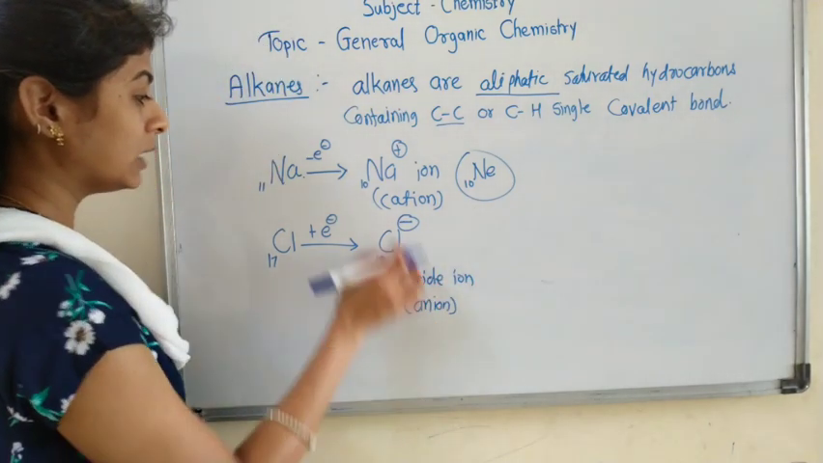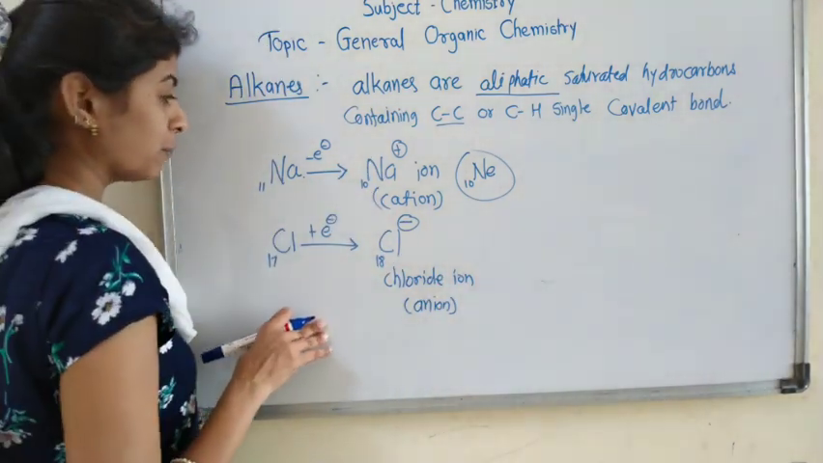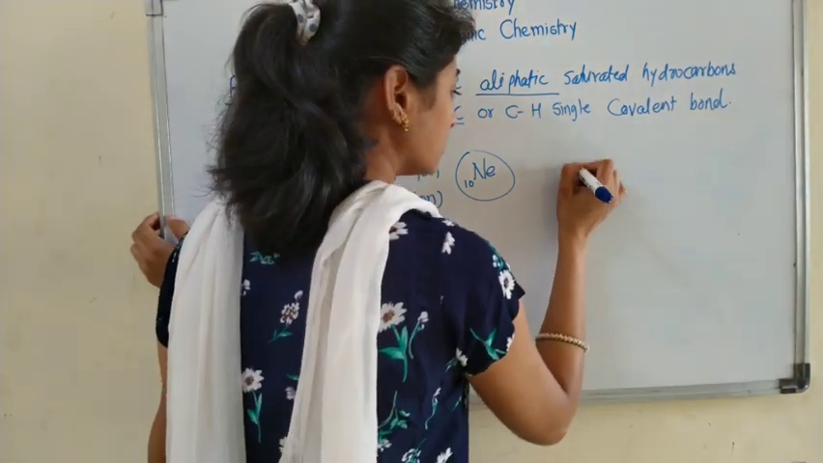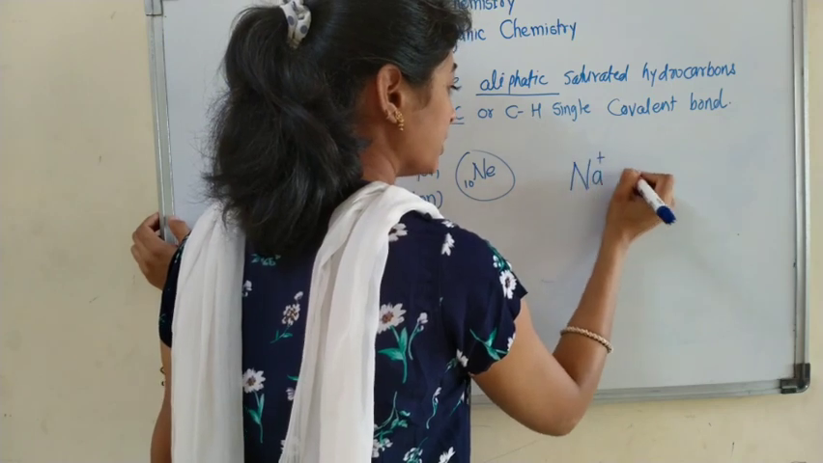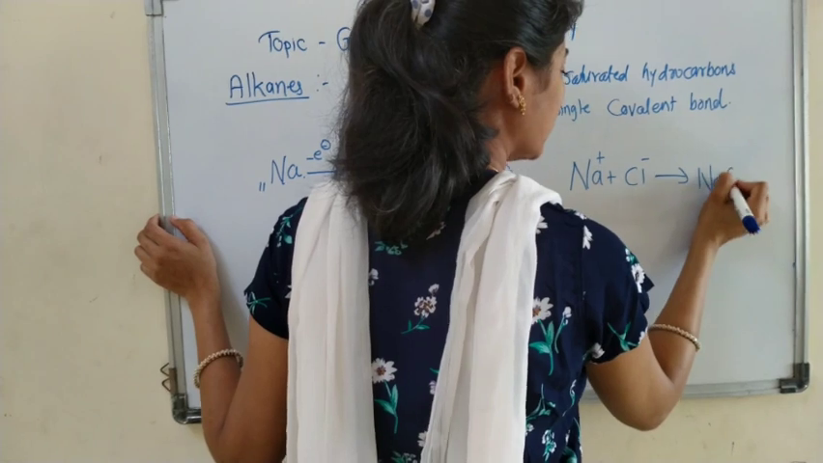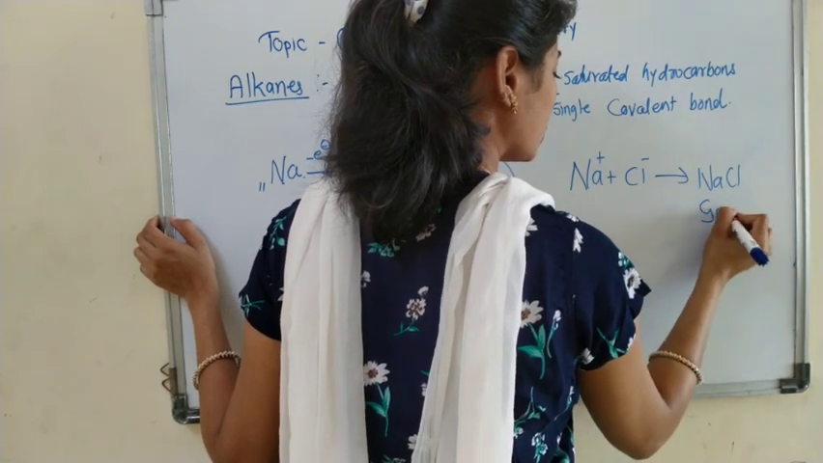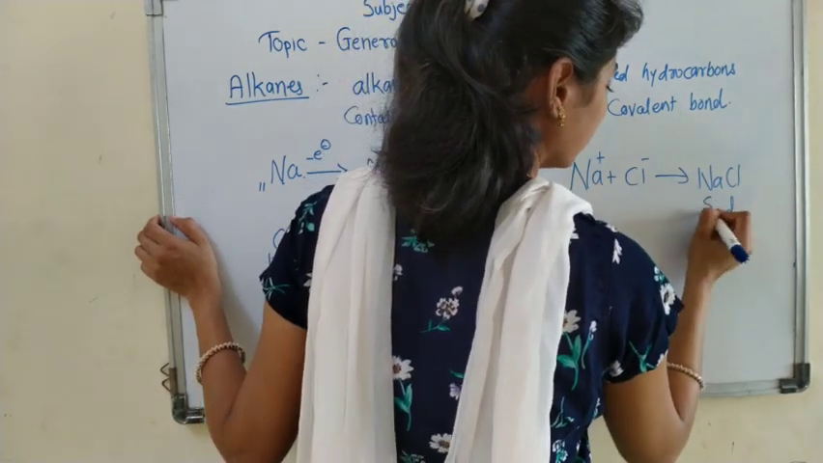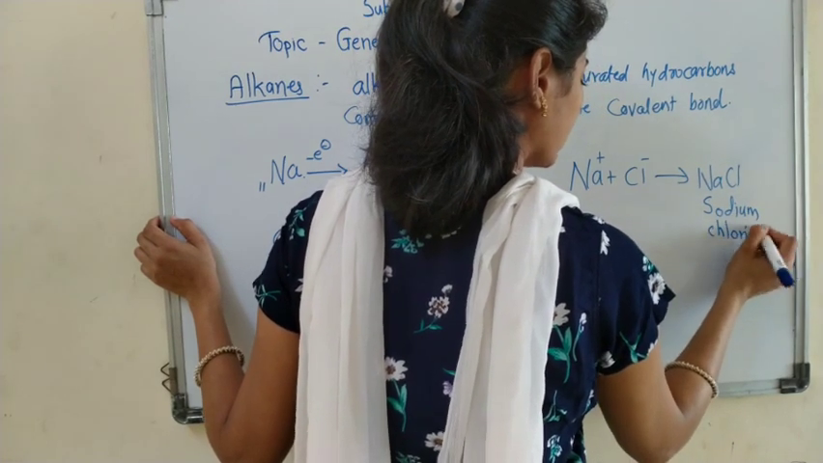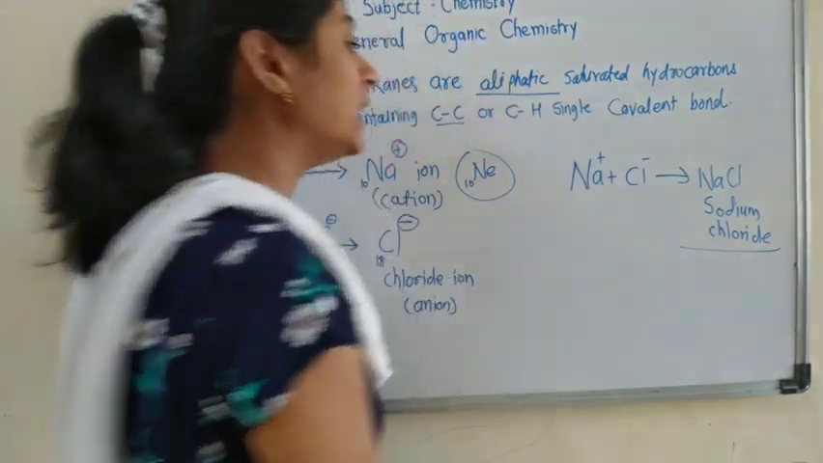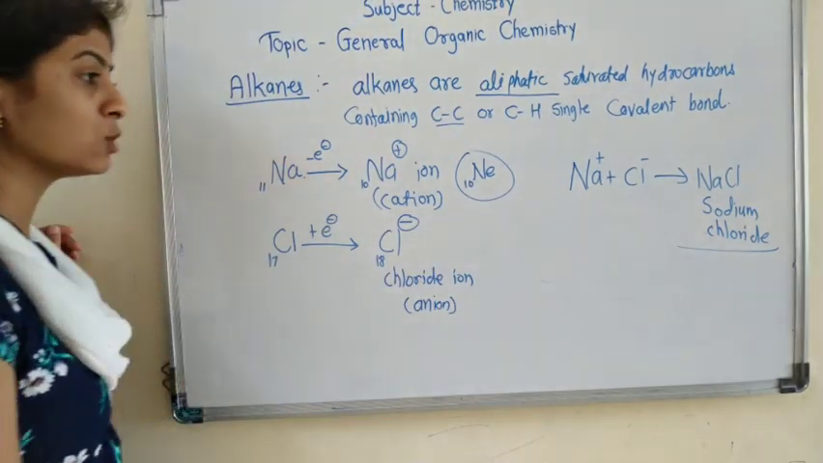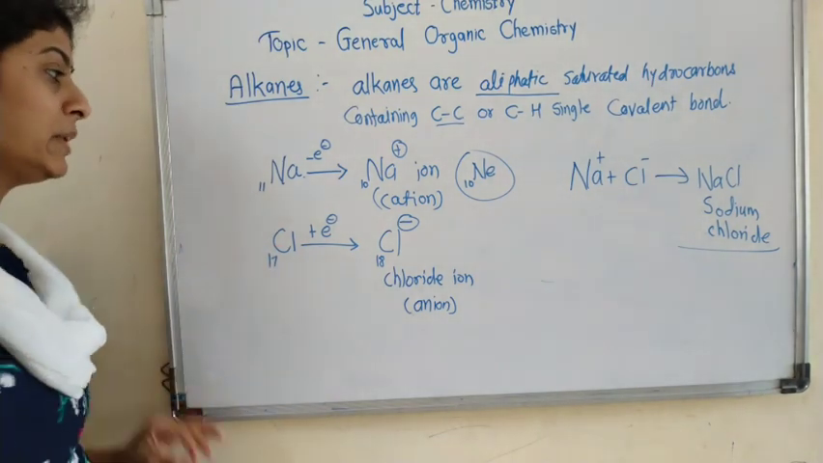Now such a type of bond is formed between Na and Cl, so that it becomes Na positive, Cl negative, giving NaCl, that is sodium chloride, which is called common salt. Okay, NaCl is called sodium chloride.